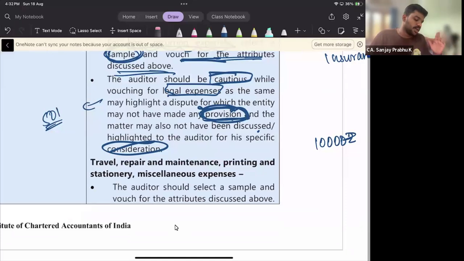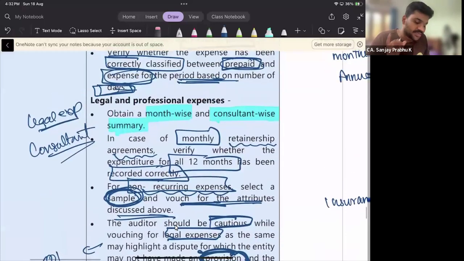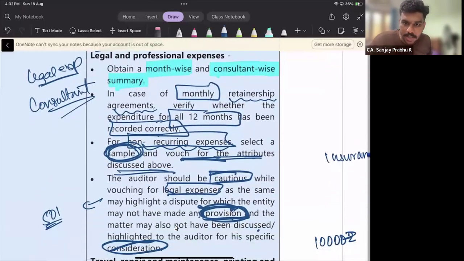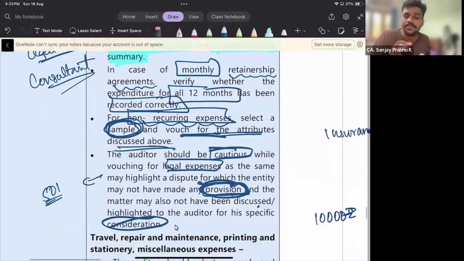Okay, so these are the 4 points. First one, obtain a month-wise and consultant-wise summary. If it's a retainership agreement, the auditor has to make sure that the 12 months' expense has been properly booked. If it's a non-recurring expense, the auditor should vouch the expenses on a sample basis. Then the auditor should be very cautious when verifying the legal expenses. The auditor has to see whether proper provisions have been made or not. Okay, these are the 4 points.